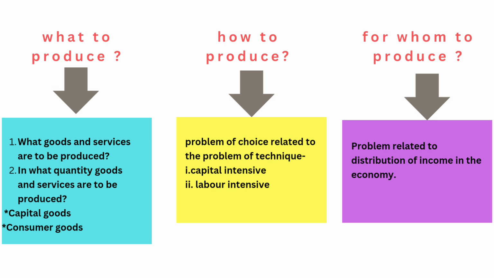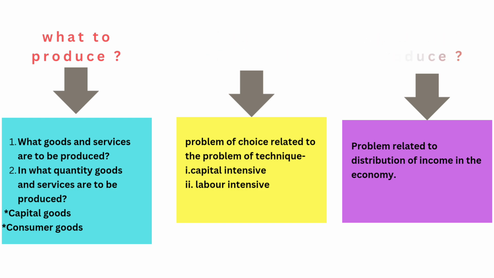So the how to produce aspect relates to which technique of production should be used, whether capital intensive or labor intensive. The last aspect is for whom to produce. This problem of choice relates to the distribution of income in the economy.